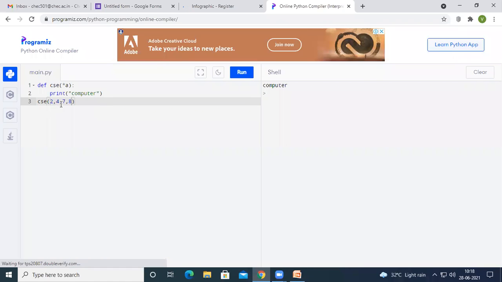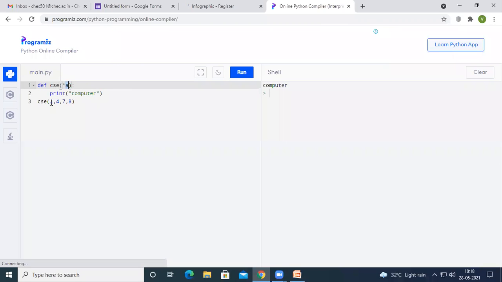If we pass 2, 4, 7, 8, all these 4 values will be stored at a[0], a[1], a[2], and a[3], because the parameter variable name is a. If we pass one more value, that will be stored in a[4].